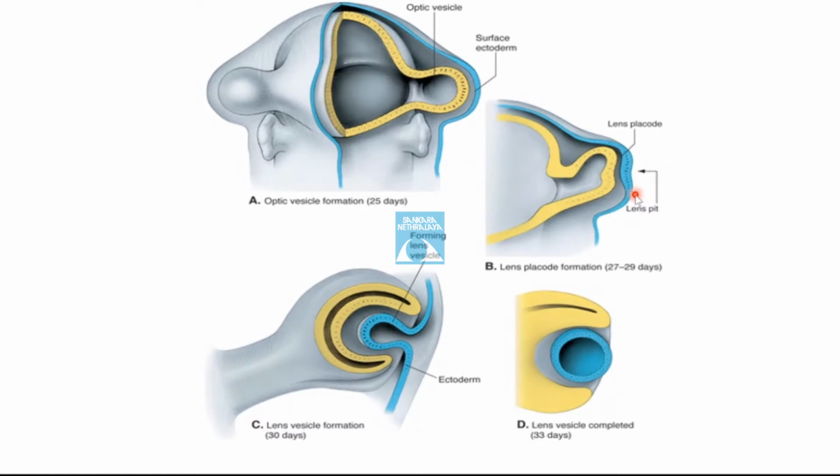The lens pit develops on day 29 as an indentation on the lens placode. As the lens pit deepens and continues to invaginate, the stalk of cells connecting it to the surface ectoderm undergoes apoptosis, separating it from the surface ectoderm. This results in a sphere of single-layer cuboidal cells enclosed in a basement membrane, called the lens vesicle. As the lens vesicle is forming, at the same time, the optic vesicle starts to invaginate and forms a two-layer optic cup, which later forms the retina.